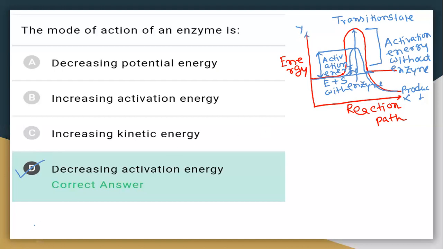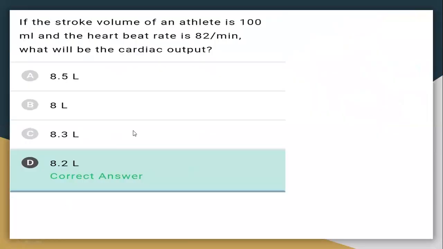Now next question. If the stroke volume of an athlete is 100 ml and the heart rate is 82 per minute, what will be the cardiac output? We know that cardiac output equals heart rate into stroke volume.